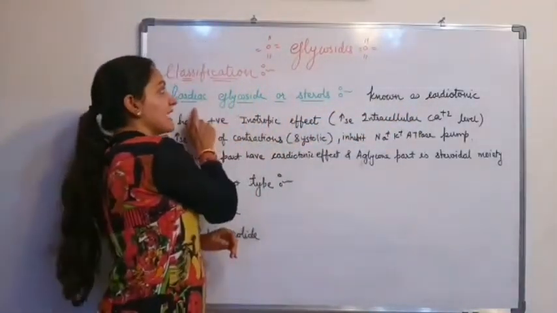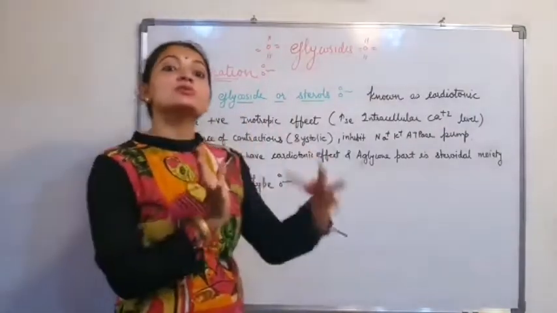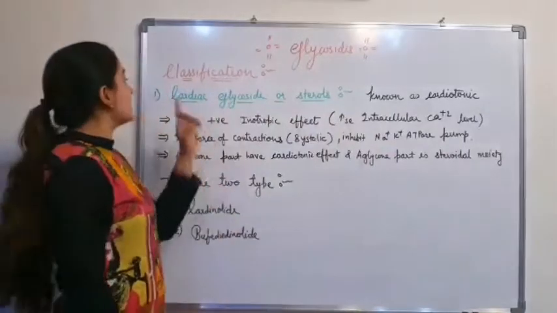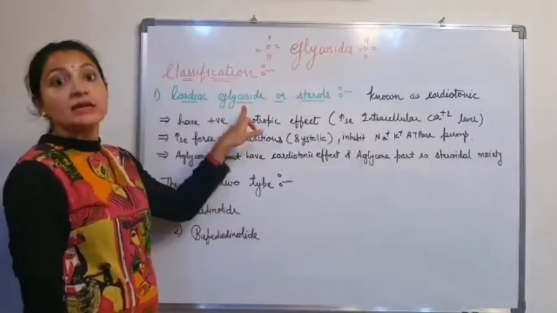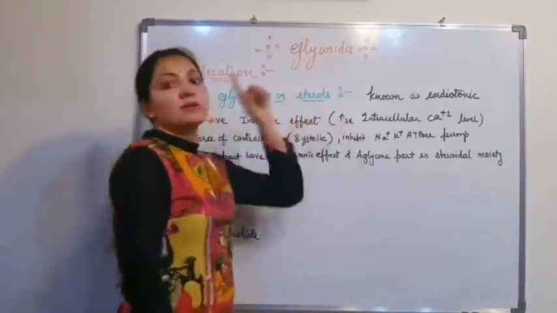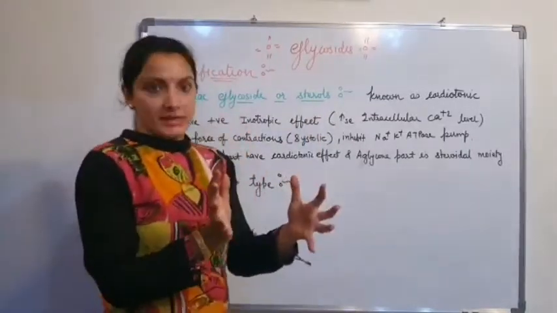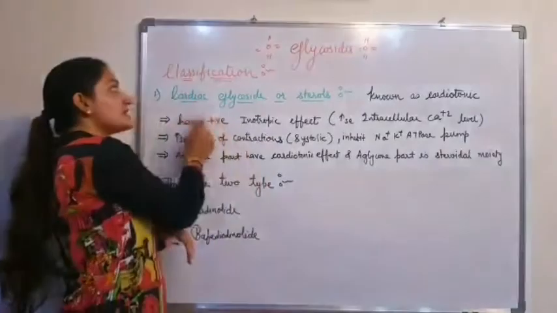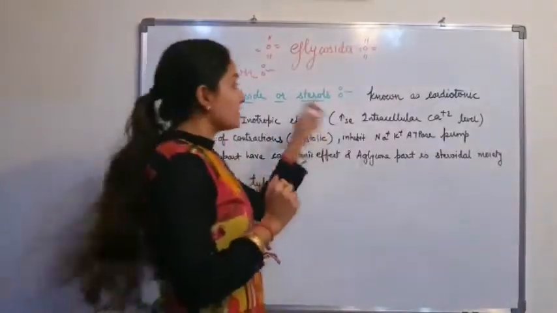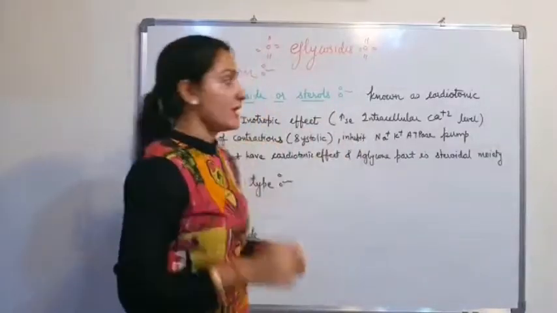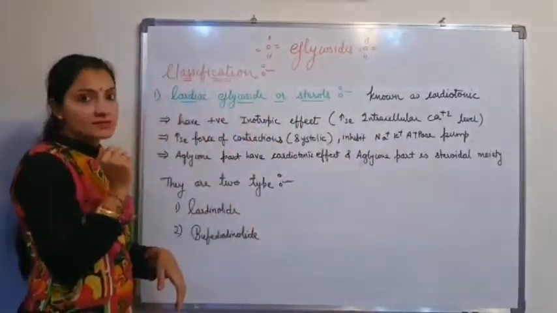As the name suggests, cardiac glycosides are used in heart disease, heart problems, and because of that the name cardiac glycosides is given. And sterol, because in the cardiac glycoside the aglycone part has a cardiac effect, and for the sterol the aglycone part has a steroidal structure, so the two names are given.